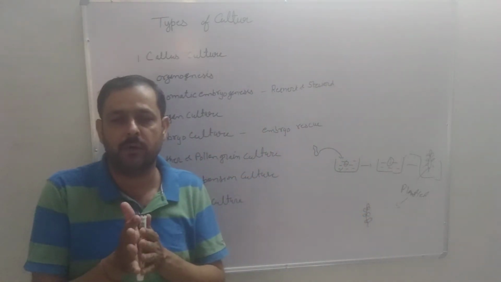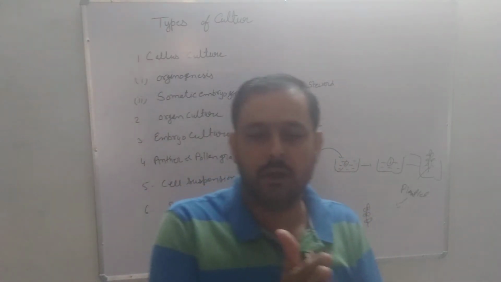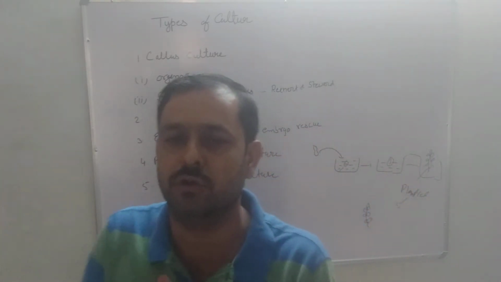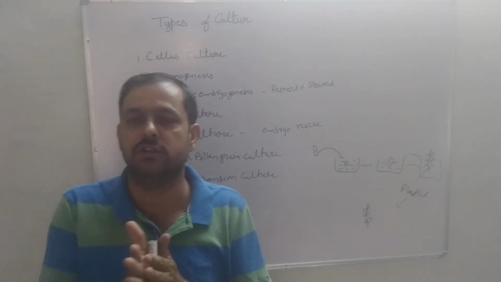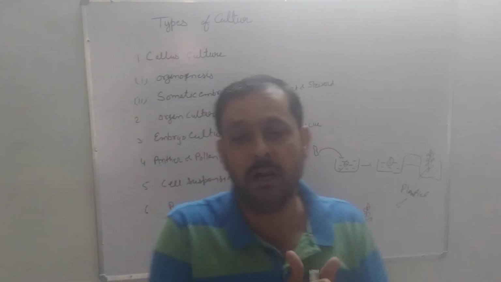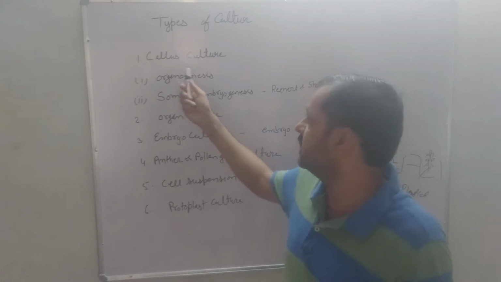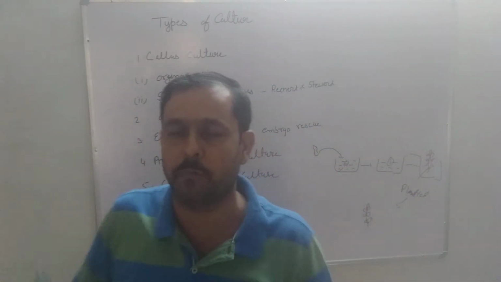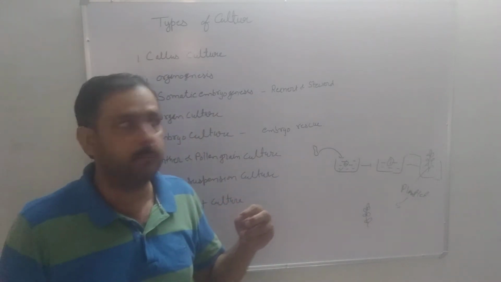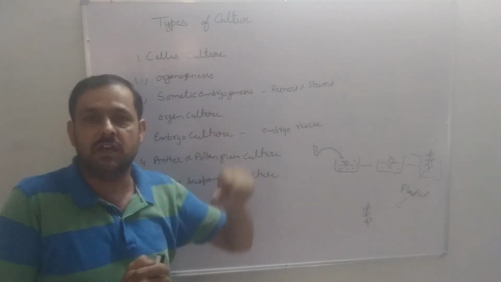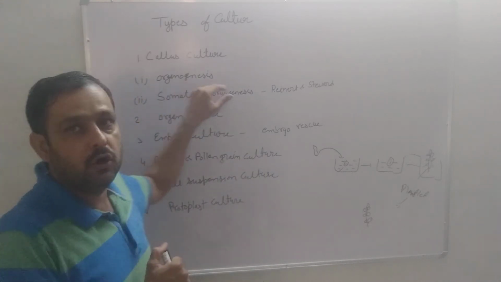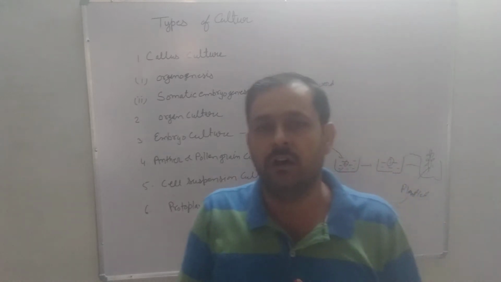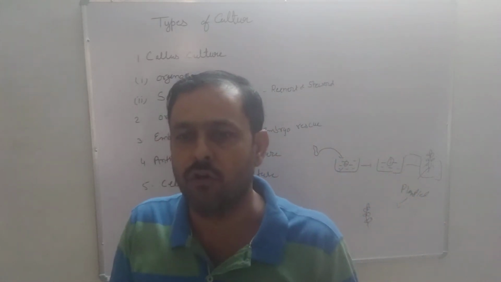By the use of an adequate amount of growth regulators and a combination of auxin and cytokinin, a callus can be induced to produce root, shoot, embryoids and complete plantlets. Callus culture is of two types, organogenesis and somatic embryogenesis. Whenever we want to obtain a particular organ by the method of culture, then it is called organogenesis, and it is also divided into two parts. First rhizogenesis and second is caulogenesis.